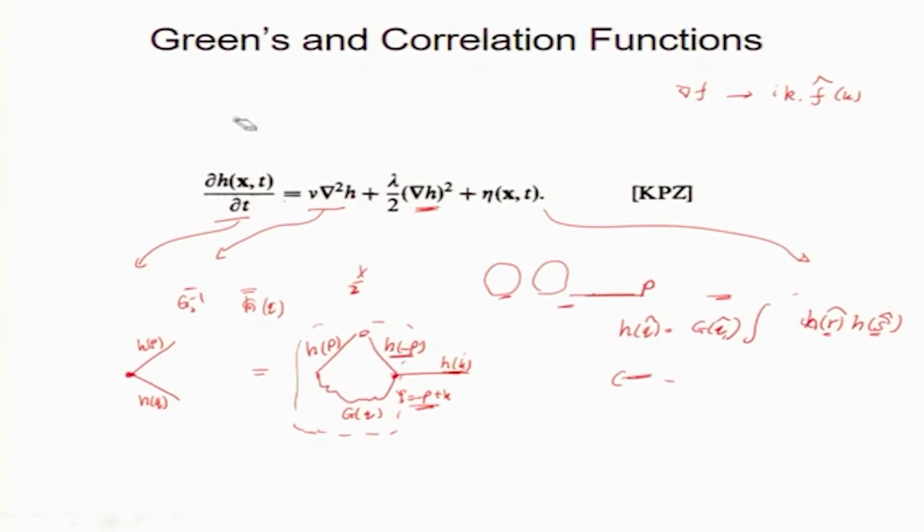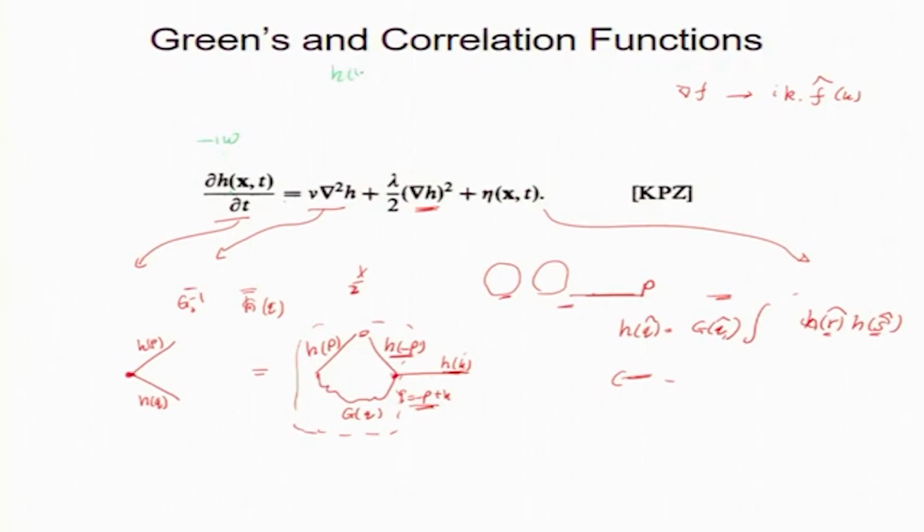The idea is to use k and omega, following the standard procedure. I am going to make some deviation from what I did for Navier-Stokes. For Navier-Stokes I used t and k, but in the Kardar-Parisi-Zhang paper, they use frequency and k. So, d by dt will give you minus i omega.